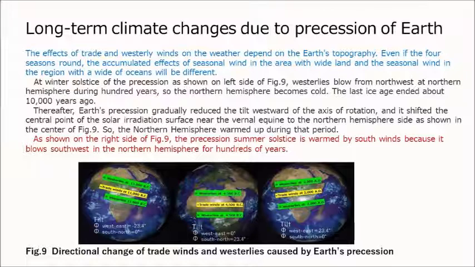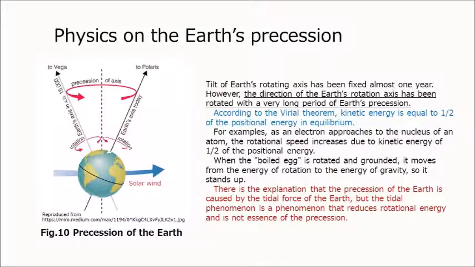The last ice age ended about 10,000 years ago. Thereafter, Earth's precession gradually reduced the tilt westward of the axis of rotation, and it shifted the central point of the solar irradiation surface near the vernal equinox to the northern hemisphere side, as shown in the center of Fig. 9. So, the northern hemisphere warmed up during that period. As shown on the right side of Fig. 9, at the precession summer solstice the northern hemisphere is warmed by south winds because it blows southwest for hundreds of years.